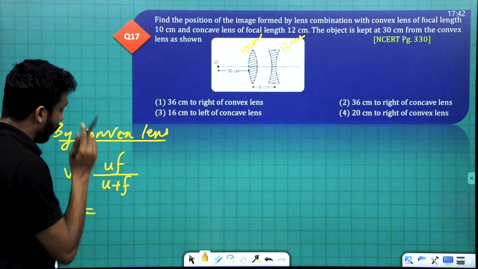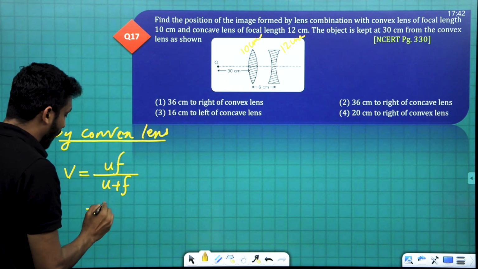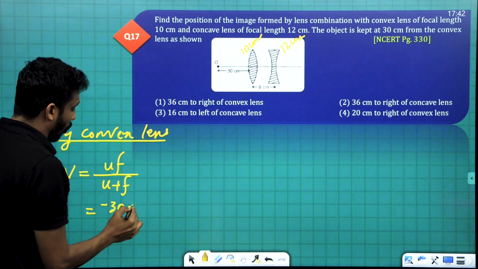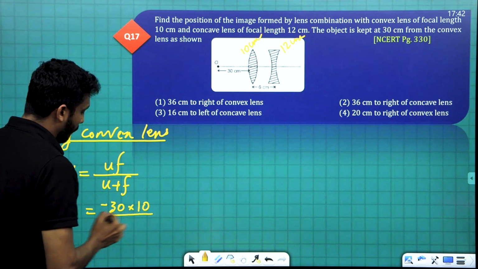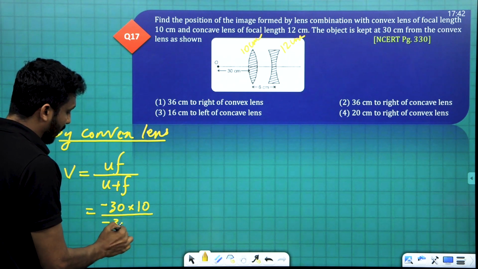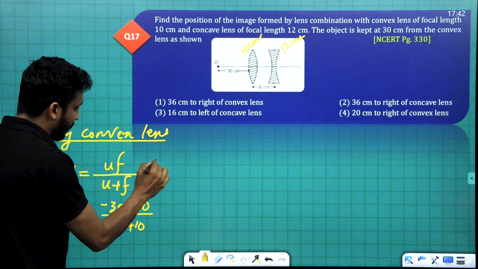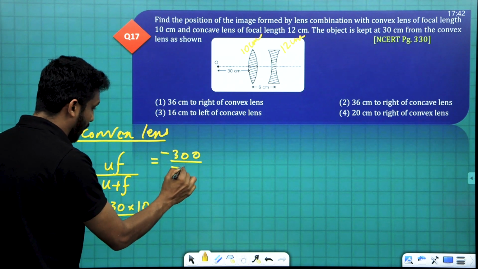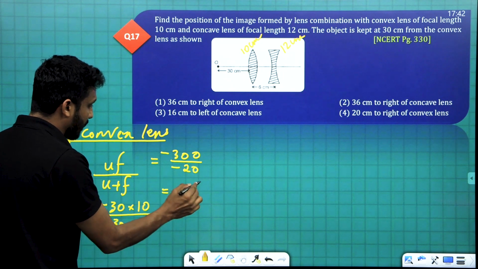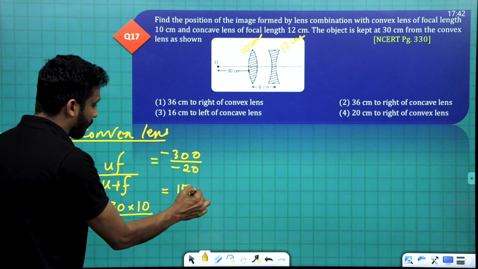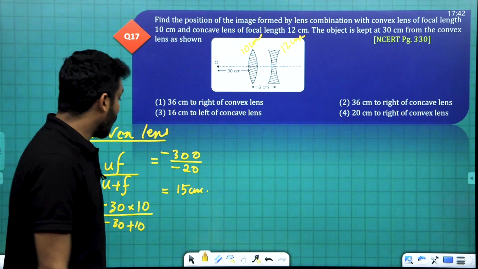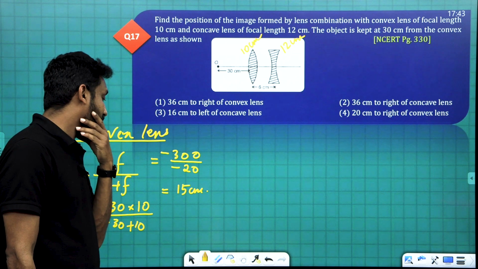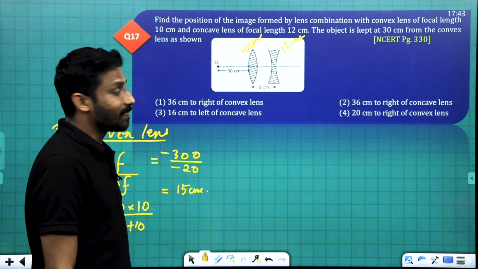Here U is equal to minus 30 centimeter, and F is positive in the case of convex, 10. So 10 times minus 30 divided by minus 30 plus 10 is minus 300 divided by minus 20. Minus cancels. This is 15 centimeter. The image formed by the convex lens is 15 centimeter away from the convex lens.